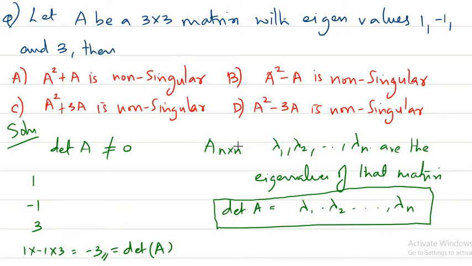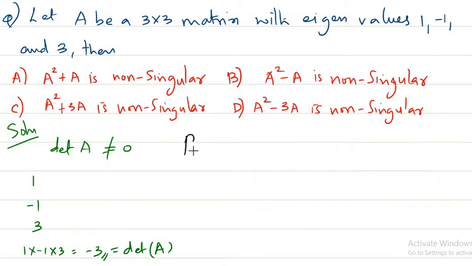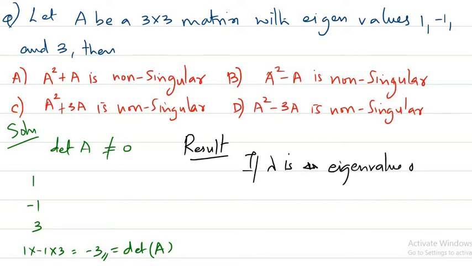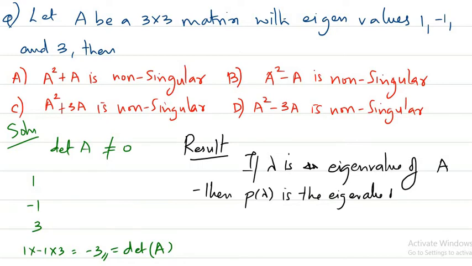There is another interesting result which we can use here, because if you know that particular result, you can do this problem in very few seconds. So let us see what is that particular result. This you can keep in mind. It's a very interesting and useful result. If lambda is an eigenvalue of a matrix A, then P of lambda is an eigenvalue of the matrix P of A, where P of x is a polynomial.